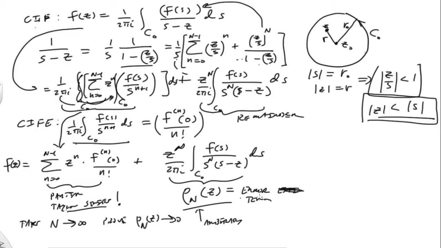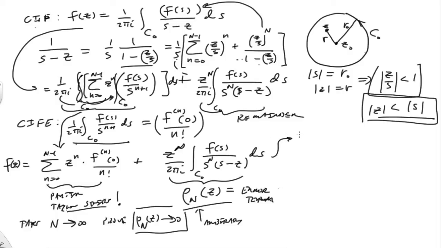Well, I want to get an estimate for how big this is. And what I really want to know is how fast it goes to 0, because that gives me an estimate of the accuracy of our finite sum. And so that's going to be interesting. So let's see if we can... it's not too hard to prove that this goes to 0. We simply have to use our bounding. So what I'm going to do is take that over here.